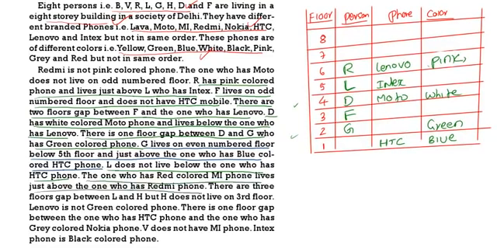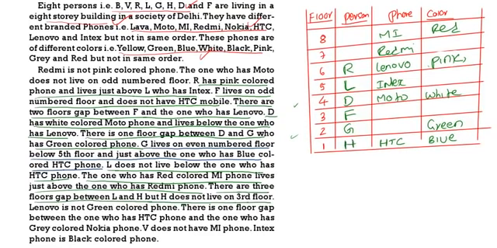The one who has red color MI lives just above the one who has Redmi. So 8th is MI, 7th is Redmi. Then there are 3 floors gap between L and H, and H does not live on the 3rd floor. So there are 3 floors gap between L and H, which means H will come on the 1st floor. H cannot come on the 3rd floor.